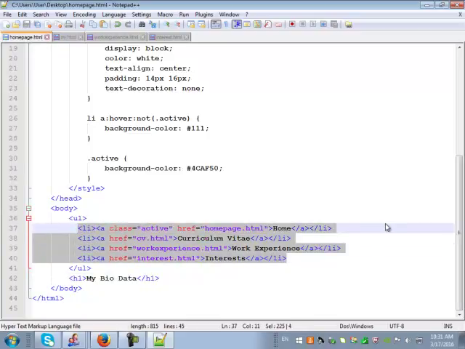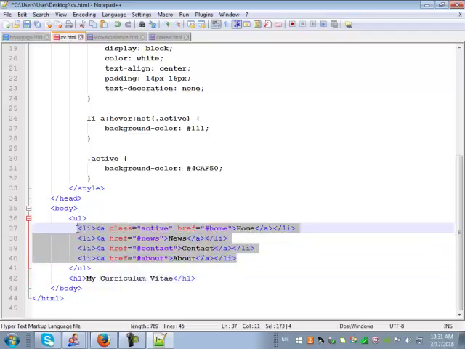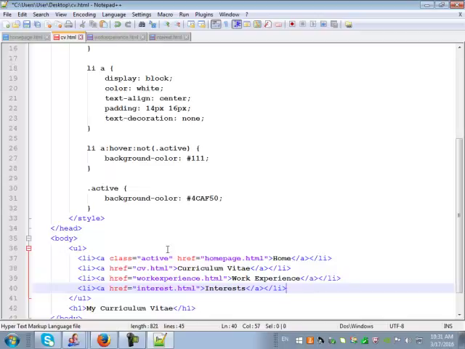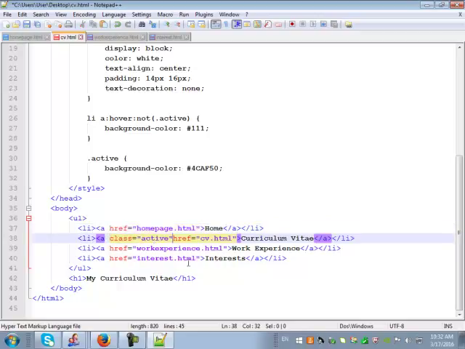copy this much, Control C, and come to the CV page and just paste it here over that. But notice one thing, here it says class active. Active means which one is your active page. So I'm on the CV page, that means this class active should be moved to the CV page. So Control X from there, that means remove it from there and just paste it here. Done. So now my CV page will be the active page.